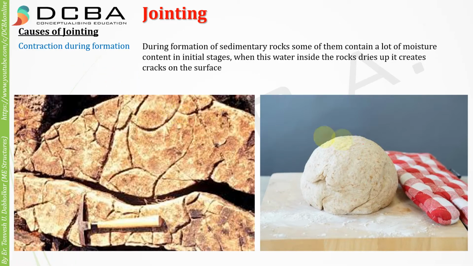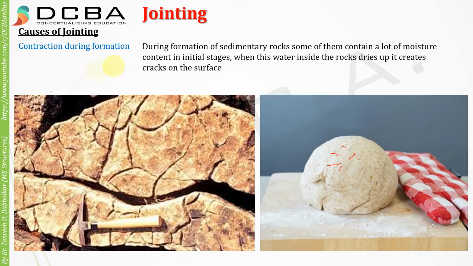But when we keep it for a long time outside, after that, when it starts drying, you will see that it is forming some cracks over it, right? So those cracks are basically because of the water inside that is drying up.